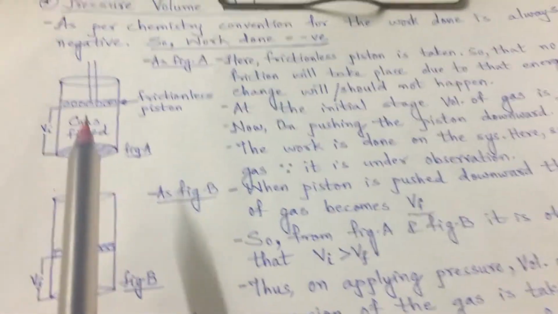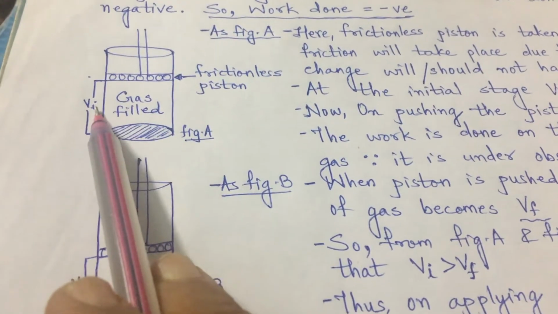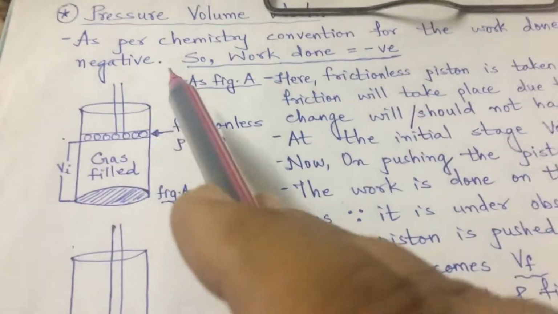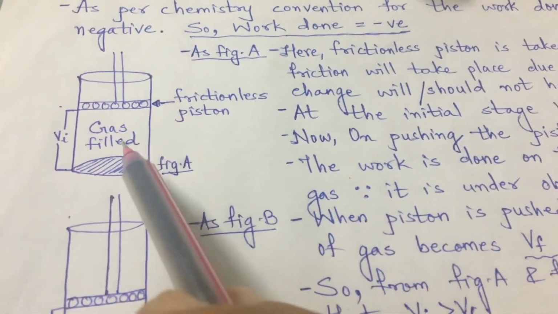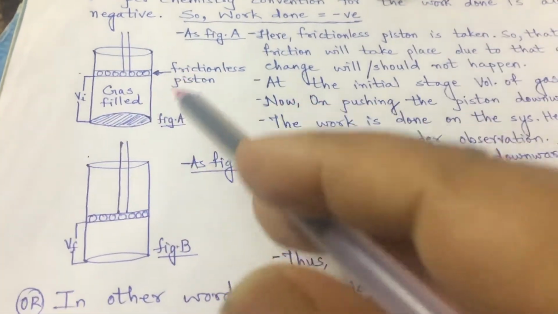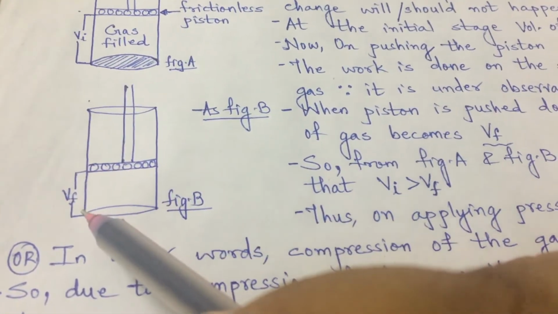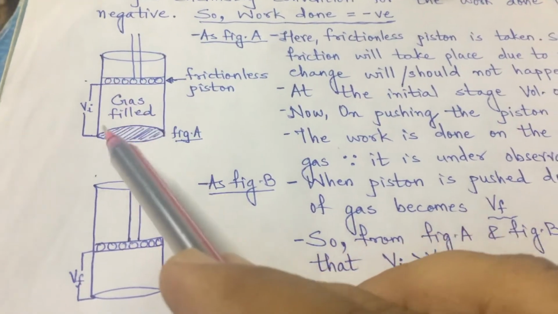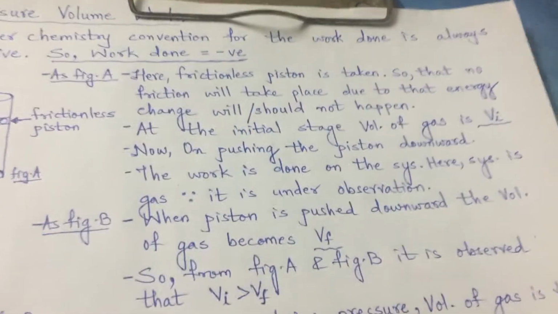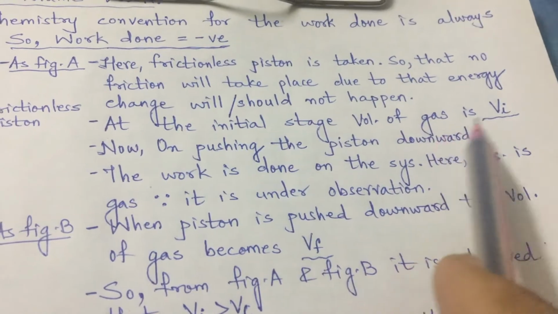Initially the gas-filled volume is this much, which is considered as volume I, that is, the initial volume. Now when this piston is given a push downward, the piston comes downward and the volume becomes less. This is the volume initial. Now it is lesser, the volume final. So what is happening here? At the initial stage, the volume of gas is Vi.